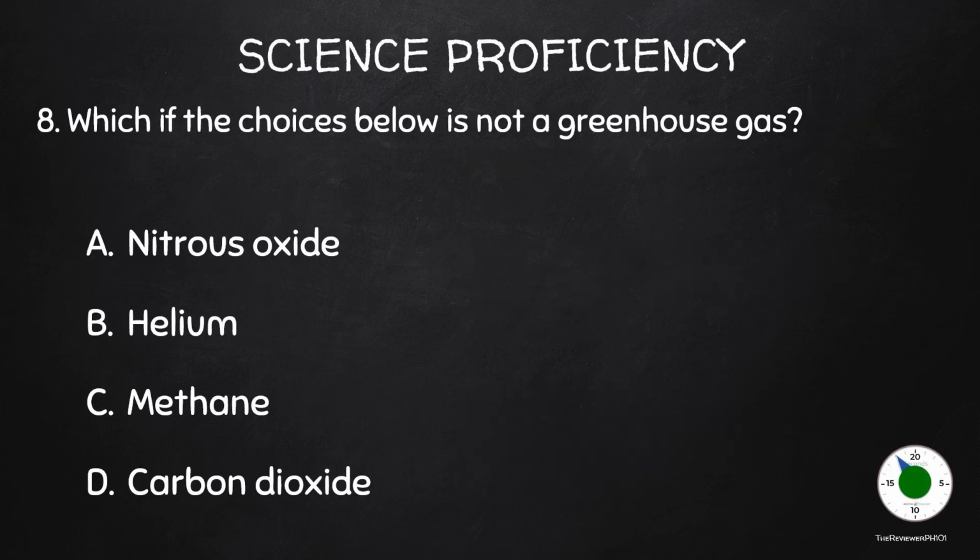8. Which of the choices below is not a greenhouse gas? A. Nitrous oxide. B. Helium. C. Methane. D. Carbon dioxide.